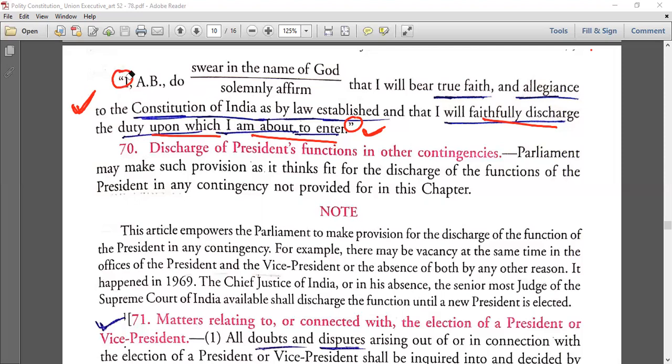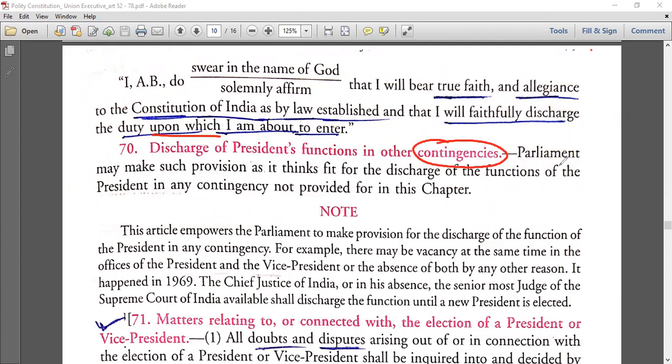Okay. Fine. So Article 70. Yeah, Article 70. Discharge of President's functions in other contingencies. Matlab, any other contingency, something extra which is not mentioned. Contingency is what? Contingency is some sudden thing. Something sudden happened.